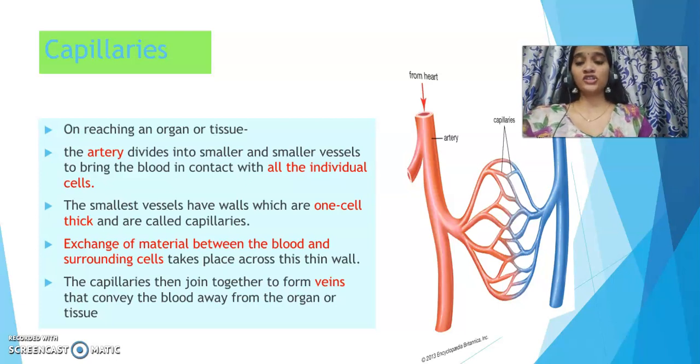So what is their function? They make sure that exchange of material between the blood and the surrounding cells happens. That is about the third type of blood vessels.